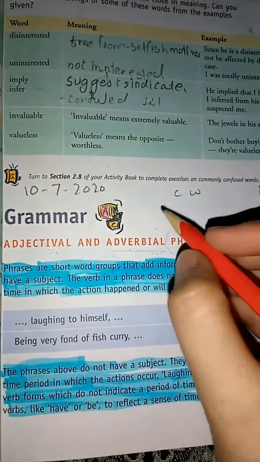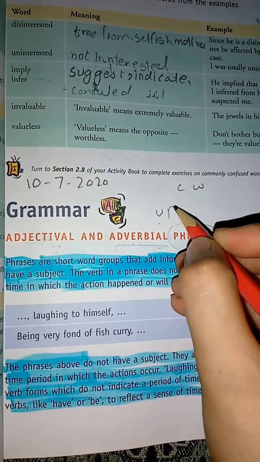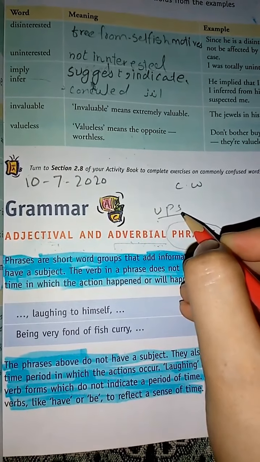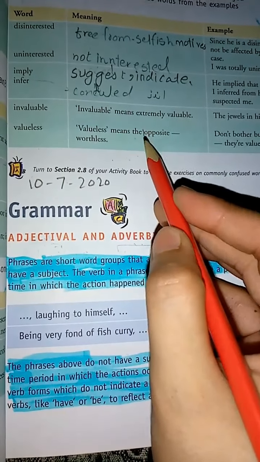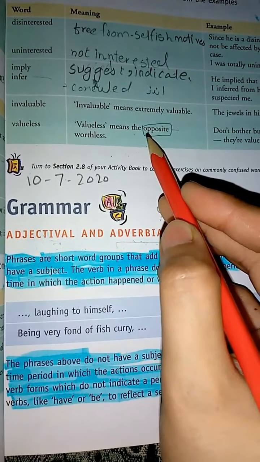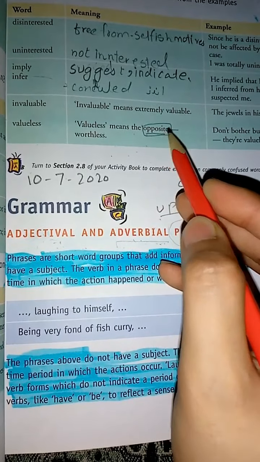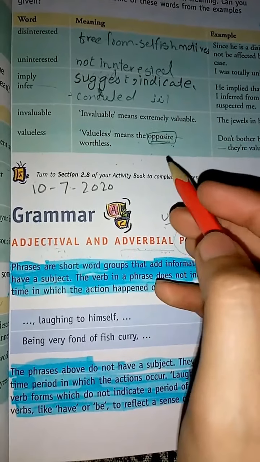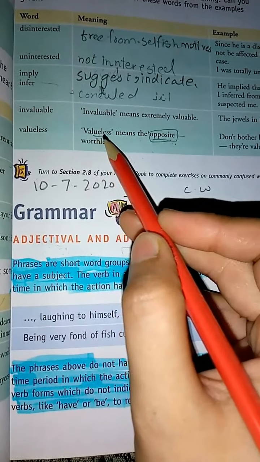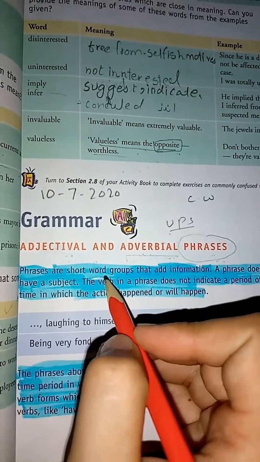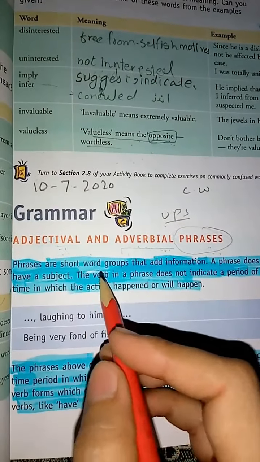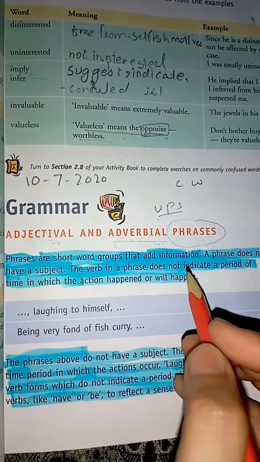What is a group of letters? For example, these are a group of letters, or a single word. For example, this word "opposite" is a single word and it is a combination of a group of letters. But this full sentence is a group of words. So phrases are short word groups that add information.